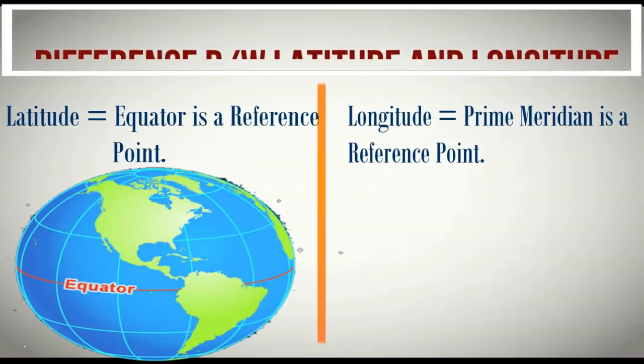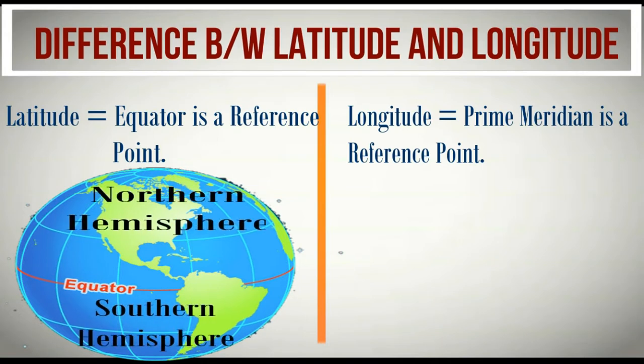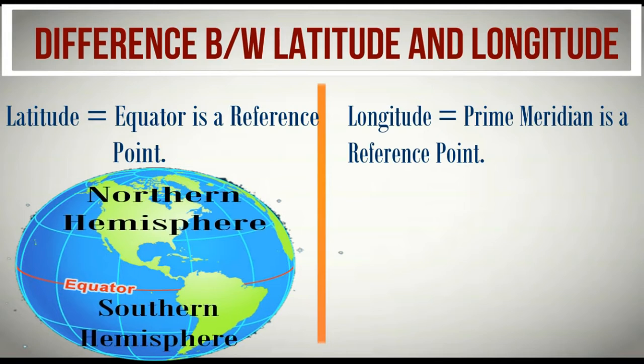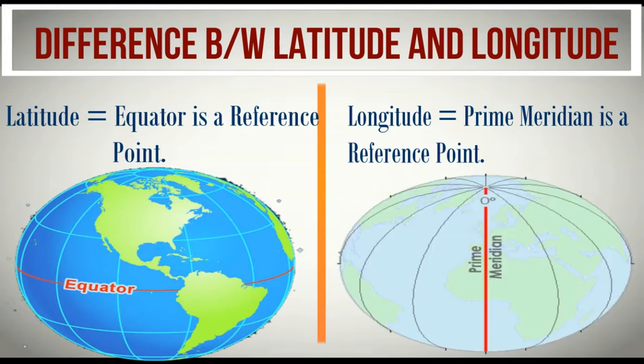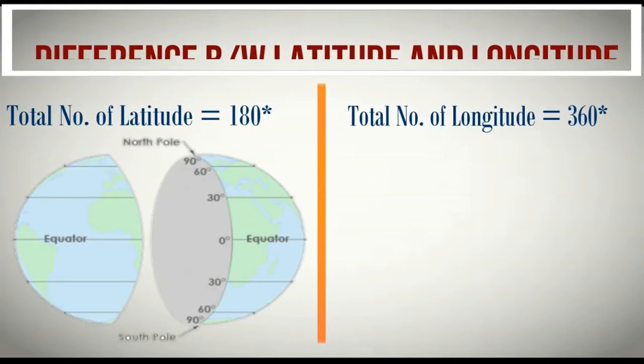Now the next point, as I said, one very important word, that is equator. So remember, the reference point or the 0 degree latitude is called the equator, which divides our globe into two hemispheres, the northern hemisphere and the southern hemisphere. Similarly, the reference point of longitude, which divides our earth into the eastern hemisphere and the western hemisphere, that is 0 degree longitude, is called the prime meridian. The total number of latitudes is 180 degrees and the total number of longitudes is 360 degrees.